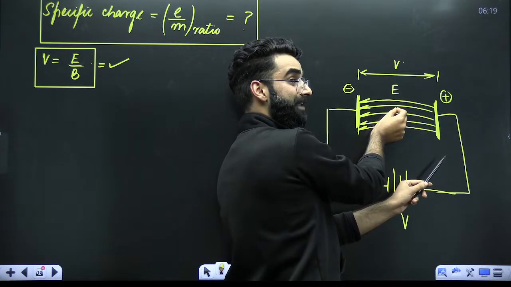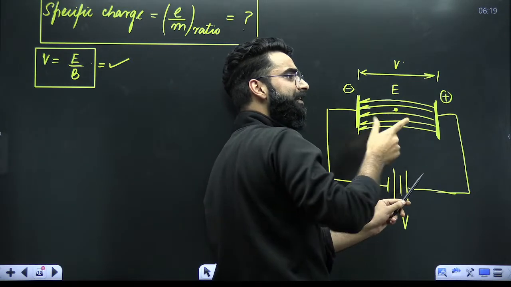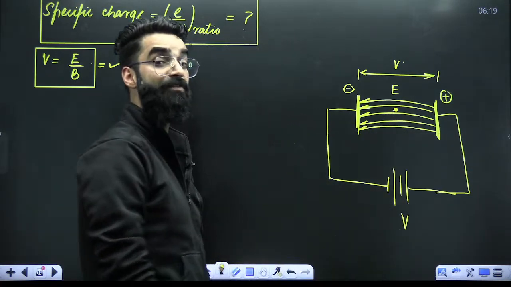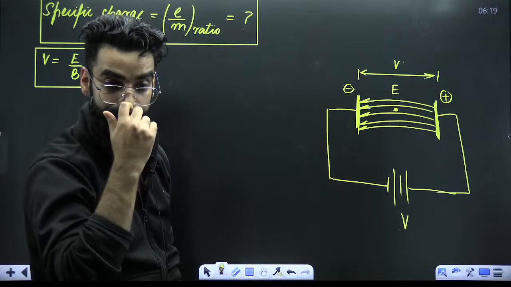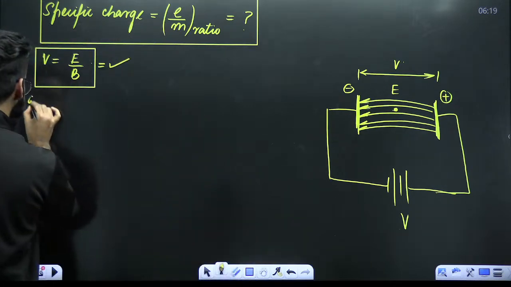But I'm holding the electron. That means this electron has some potential energy right now. If I suddenly leave it, this potential energy will start getting converted into kinetic energy, right? I'm writing it over here.